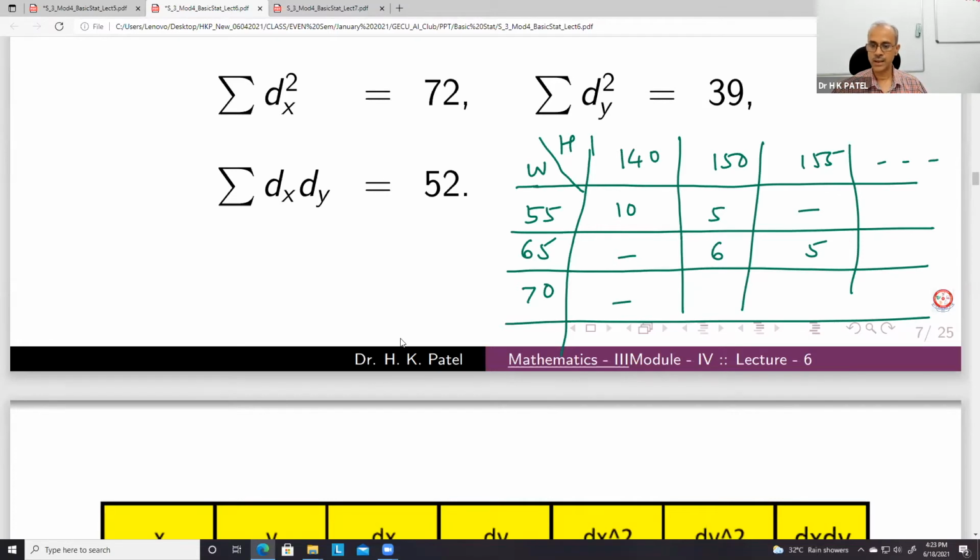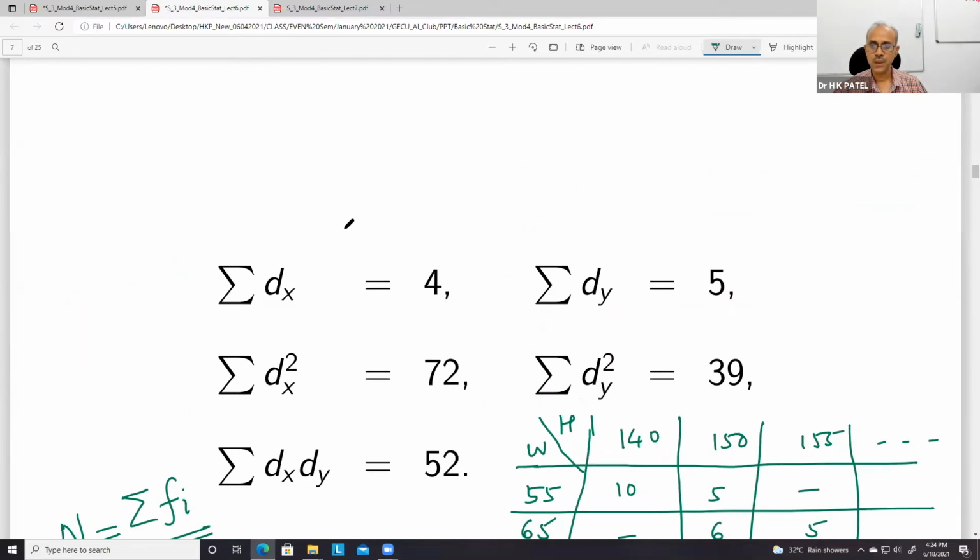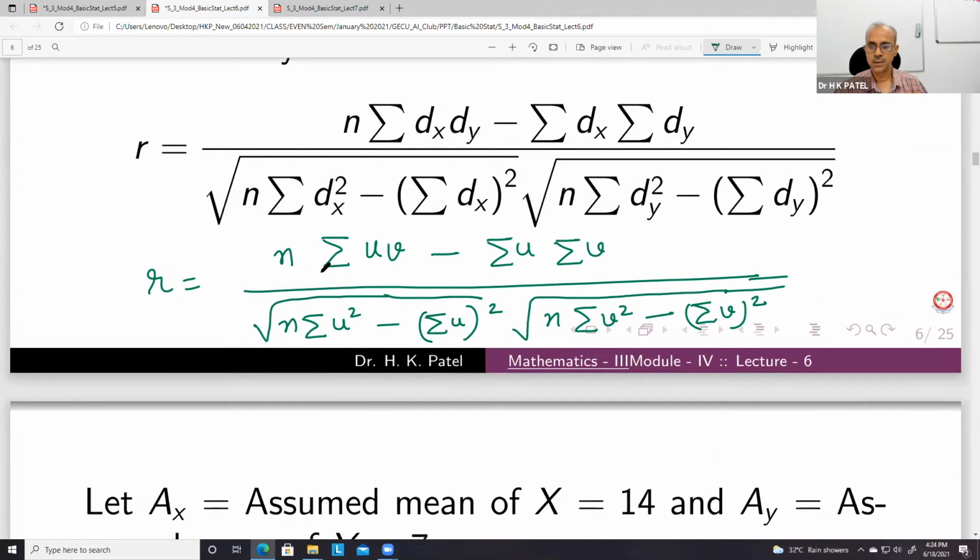So in that case, one number comes, that is capital N. This capital N is the summation of all frequencies, all the numbers here. This we know. And then, for example, summation u.